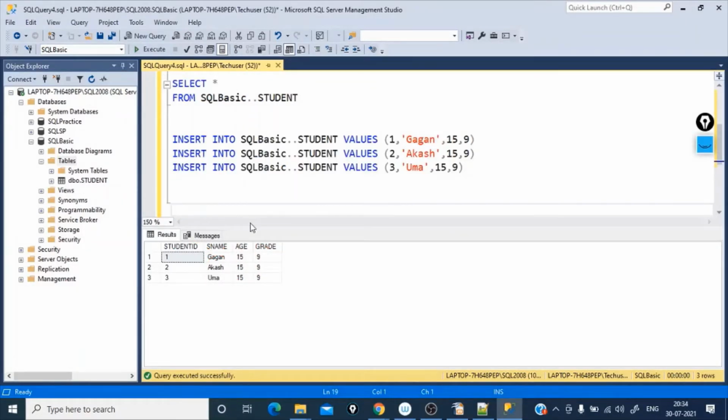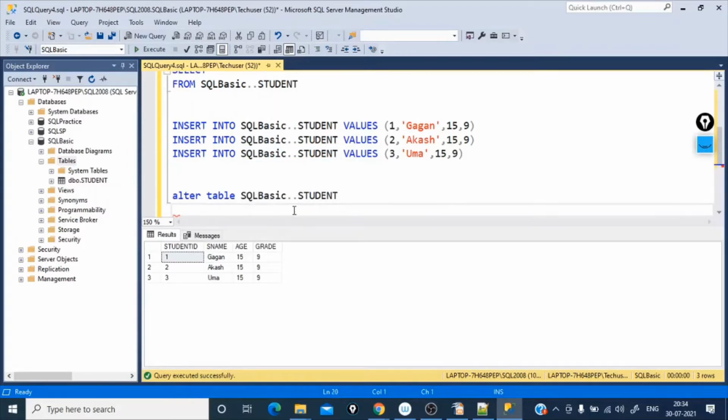We will try to add the location column into this existing table. Alter is the command which we will be using. Alter, what you want to alter: the table. And you have to specify the table name. Just copy and paste here. What do you want to add? Add the location. Location is the column name.